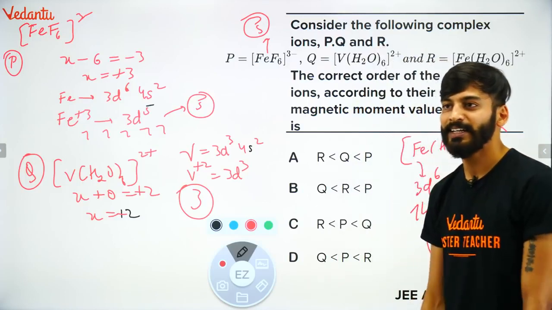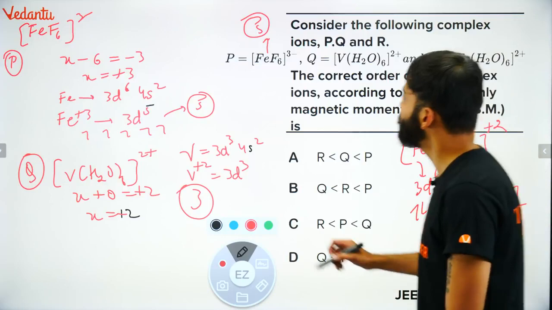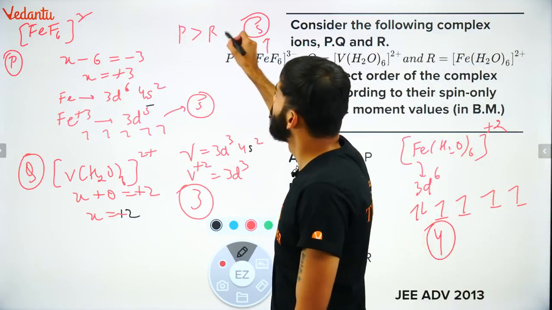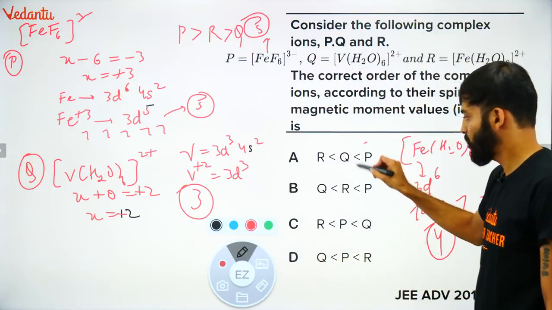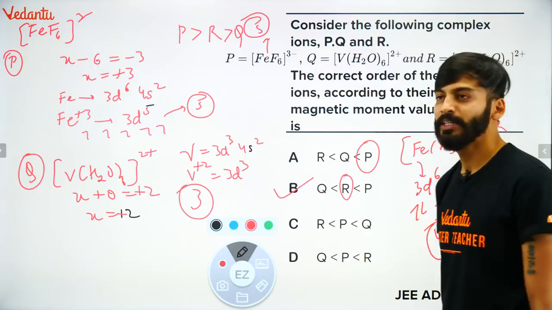So what will be the answer? So it should be P first. After that R. After that Q. So what is the correct option? Check this out. So P should be the largest, then after that R. So answer would be B. I hope it is clear.